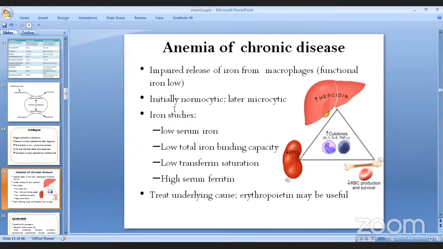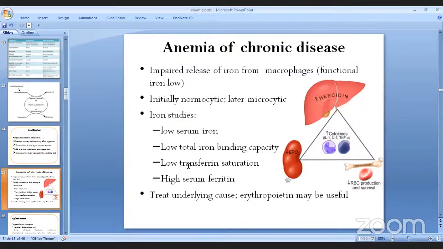Now, what happens in anemia of chronic disease? Iron studies ले के देखाउँछ त भन्दाखेरि चाहिँ the first thing is there's going to be low serum iron, as I've told you earlier, right? किनभने आफ्नो iron reserves हरू सबै लुकाएर राखेको छ body मा. So there's going to be low serum iron. But despite there is low serum iron, नि त total iron binding capacity चाहिँ बढ्दैन के, because there's already iron in the body. The body knows that we have already stored iron. Right? High serum ferritin छ नि त. So iron storage is already high, so that is the reason the total iron binding capacity is still low.